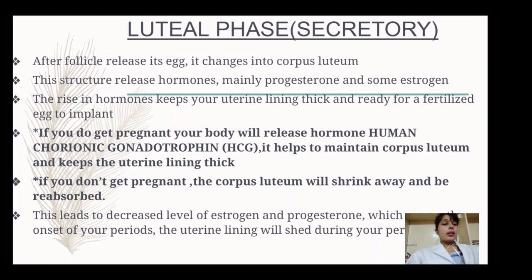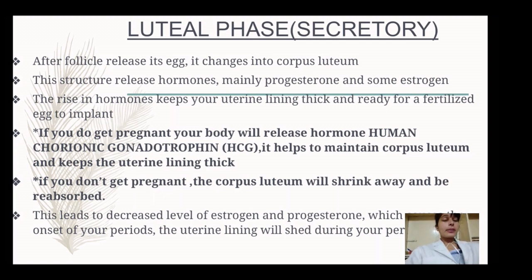Okay, if there is an increase in the progesterone and estrogen level, it will continue to increase for some time, and it will wait for the fertilized ovum or the egg to be implanted. If a woman gets pregnant, the body will release HCG hormone. What is HCG hormone? Human chorionic gonadotropin hormone. It helps to maintain the corpus luteum and keeps the uterus lining thick.